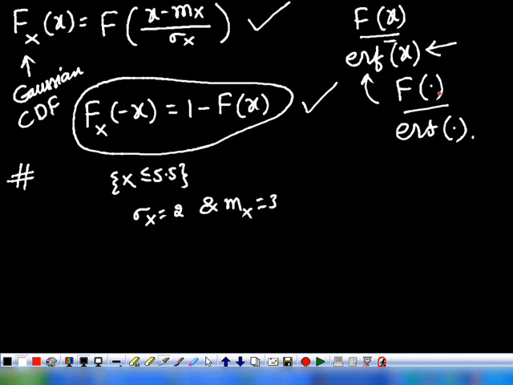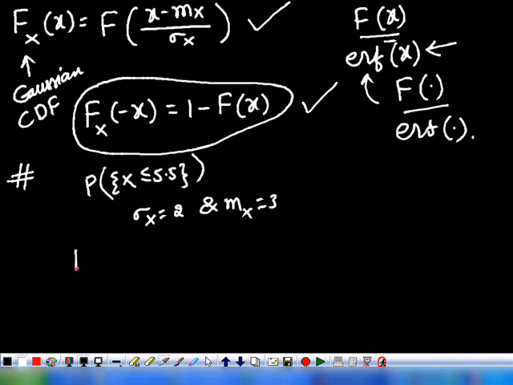Understood the problem? You have to find the probability of the event in which the random variable x takes values less than or equivalent to 5.5.